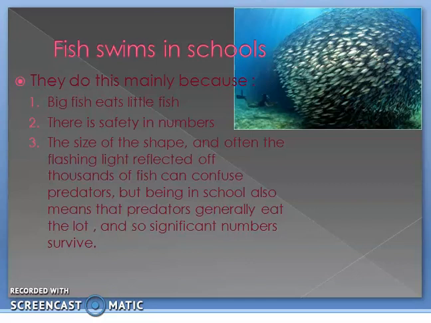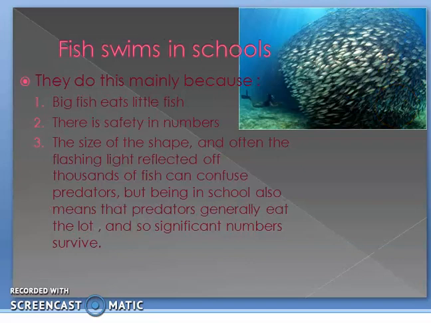We have seen on Discovery Channel and others that small fishes swim in large numbers and form a school. Why do fish swim in schools? Because there is safety in numbers. If we consider a little fish, a big fish can easily eat it. That is the first reason. Second, there is safety in numbers. And third, the shape shown in this figure is often the flashing light reflected off thousands of fish, and that can confuse the predator.